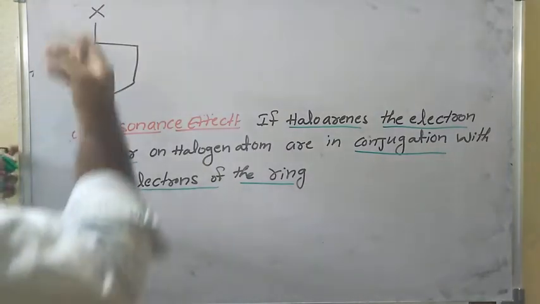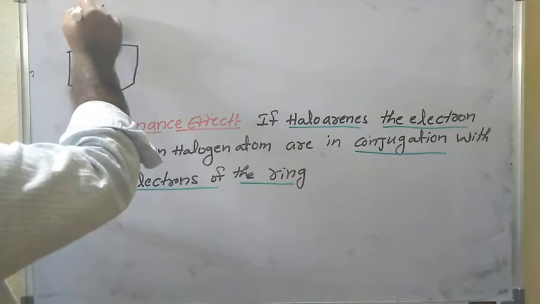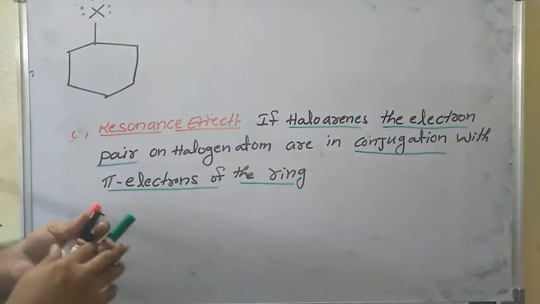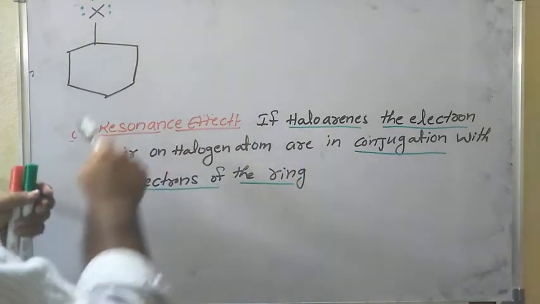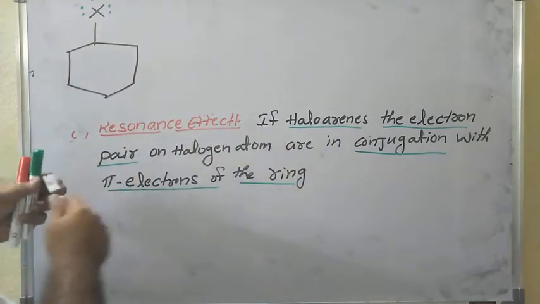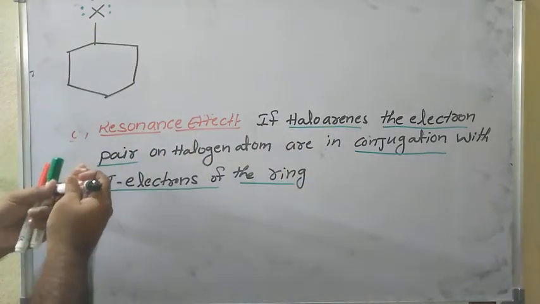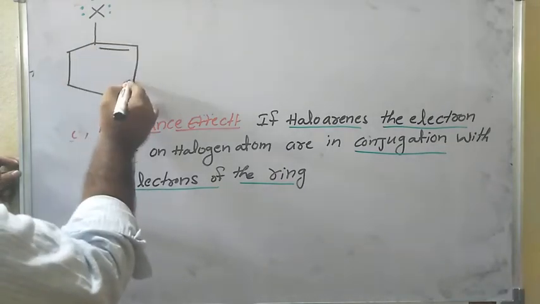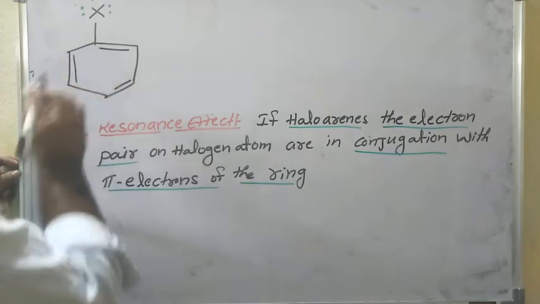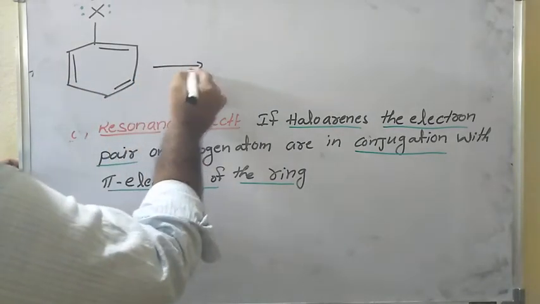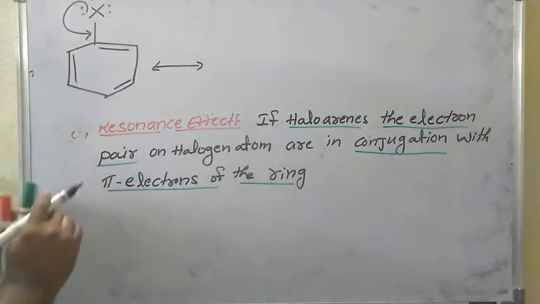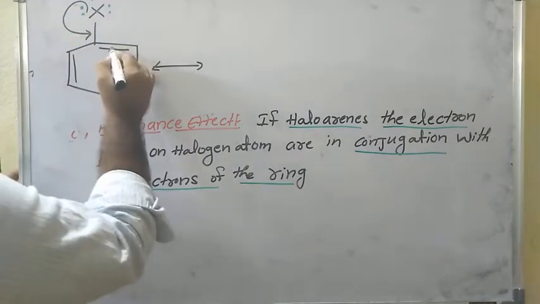How many lone pairs? 3 lone pairs of electrons are present. So it is in conjugation. In haloarenes, the electron pairs on the halogen atom are in conjugation with the pi electrons of the ring. See, single bond, here is a double bond, and next it is conjugation. This lone pair of electrons is involved, and immediately this bond shifts to here.